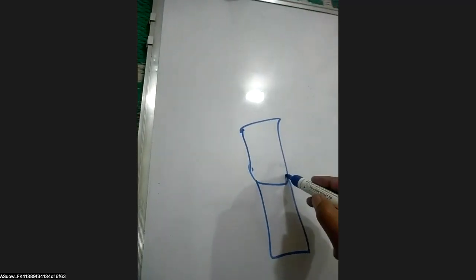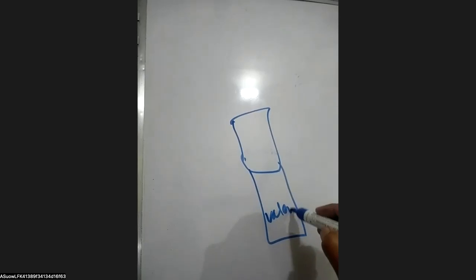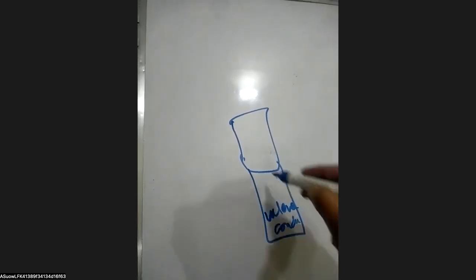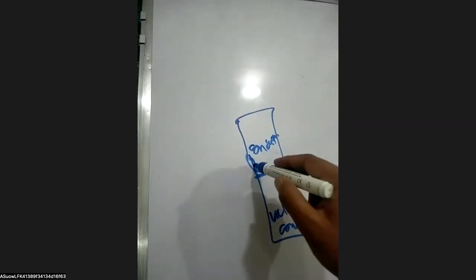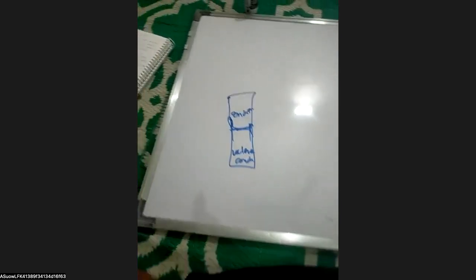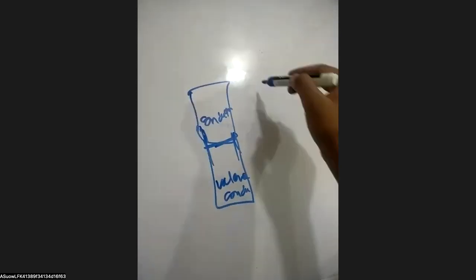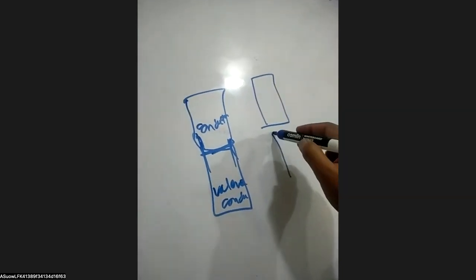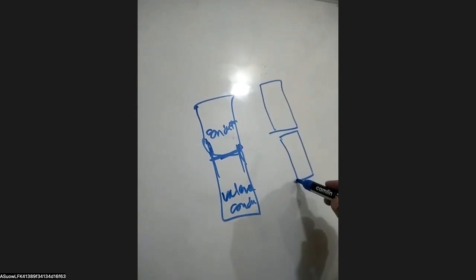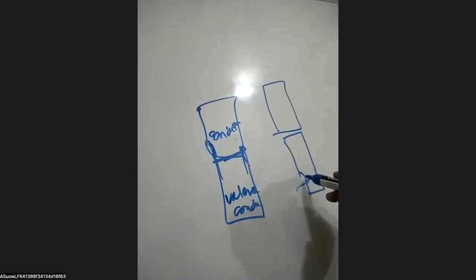But in the case of the semiconductor, the conduction band and valence band are separated by a very small difference. By creating some defects or vacancy, the electron from the valence band can be transferred to the conduction band. But in the case of the insulator, the distance between the conduction band and the valence band is so large that it cannot transfer its electron.